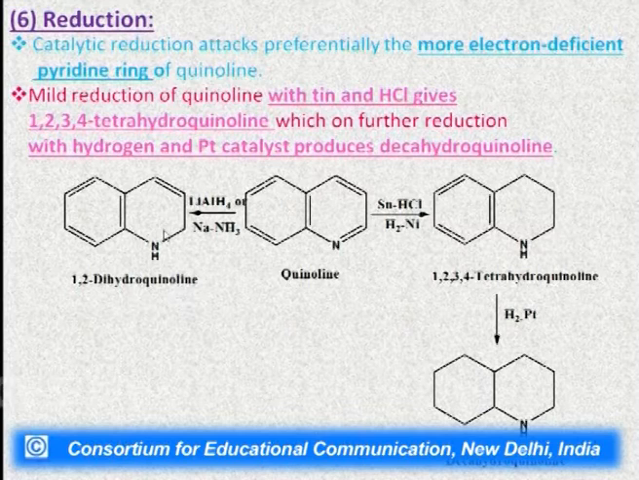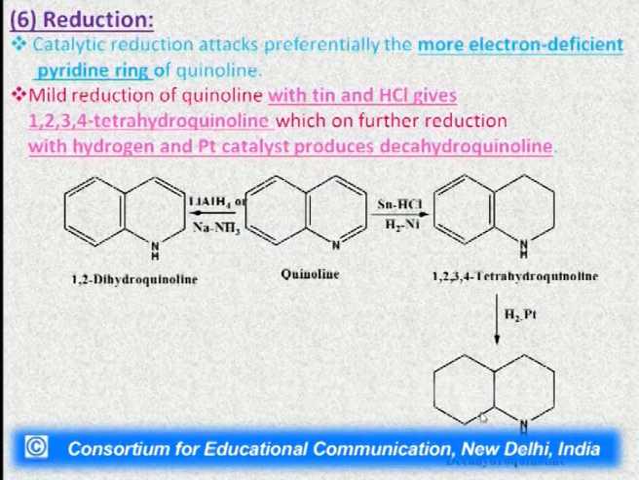Here only one double bond has been reduced, while in the case of mild reduction with tin and hydrochloric acid, we will get 1,2,3,4-tetrahydroquinoline. 2 double bonds of the pyridine ring have been reduced, which can further undergo reduction with platinum and hydrogen, and the whole of the quinoline molecule will be reduced. All 5 double bonds have been reduced here and we will get the decahydroquinoline.